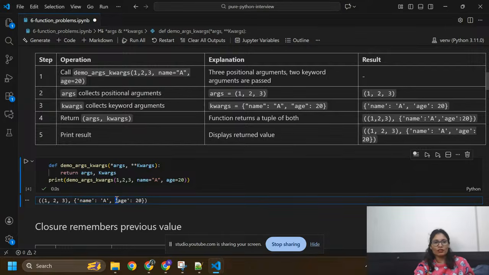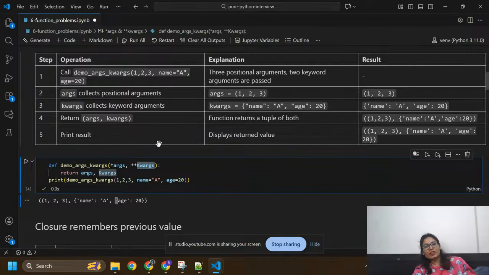So first of all, this is the function name, demo_args_kwargs. Here these are the arguments, 1 2 3. And name equals a, age equals 20, these are the keyword arguments. Three positional arguments and two keyword arguments. This is called a positional argument and this is called a keyword argument.